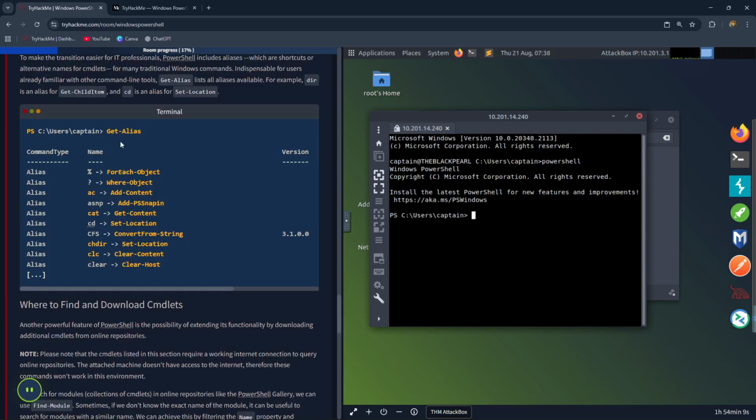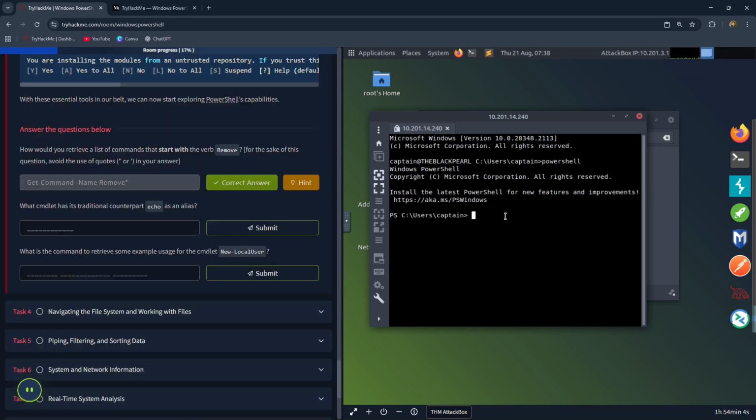The next question is, what commandlet has its traditional counterpart echo as an alias? For this question, we have to use the Get-Alias command. Let's do Get-Alias -Name "echo" and press enter. So you can see that the alias for echo is Write-Output. Let's type that in.